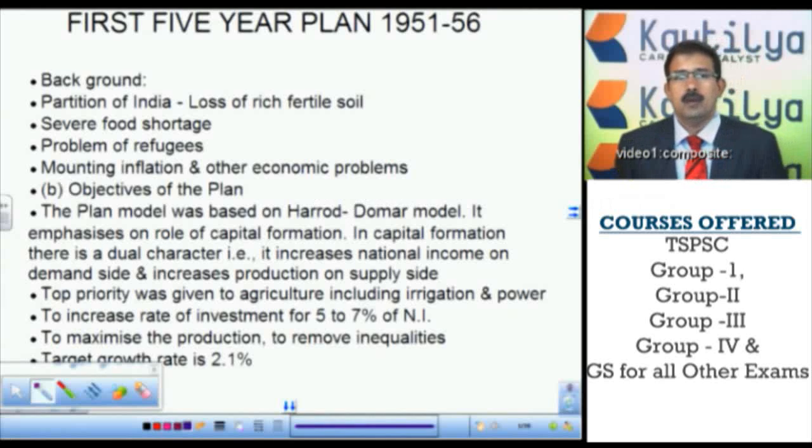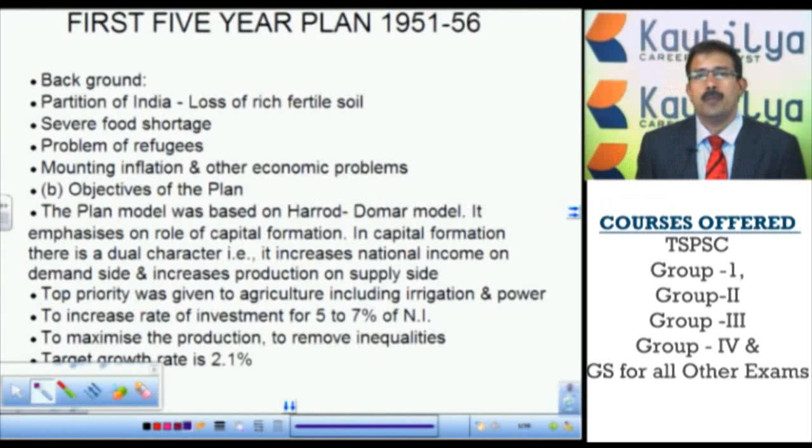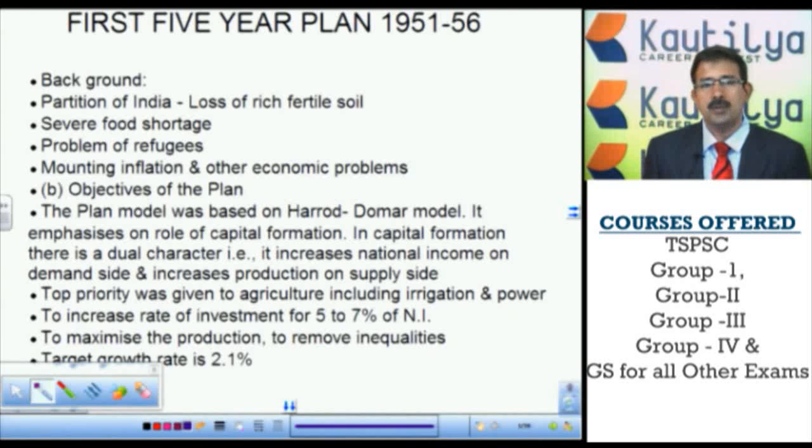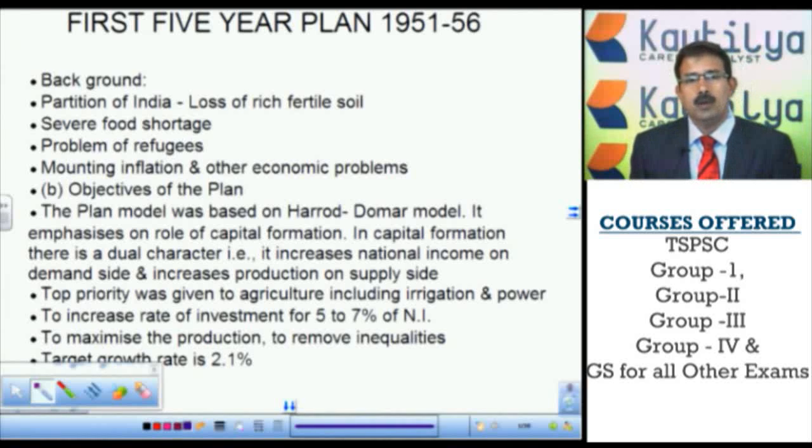Hello friends, after discussing the introduction to planning and the other processes involved, like strategies and models, now we discuss the Indian 5-year plans in detail. Then, for competitive examinations, how to master this planning section. First of all, I suggest you should have a ringside view of all the 12 5-year plans, meaning you have